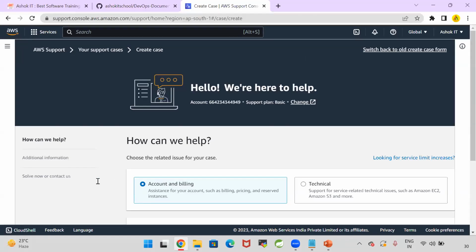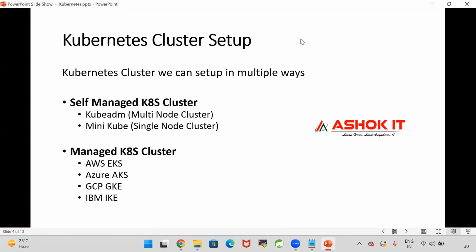We are going to do the AWS EKS cluster. Is the EKS cluster free of cost or commercial? If you go for Kubernetes also, a bill will be generated because you need to go for medium instances, and medium instances are chargeable. If you go for EKS also, a bill will be generated. So the bill is common here. If you want to run a multi-node cluster, you need to go for Kubernetes. If you go for Kubernetes, the process is difficult. As you are a beginner, you may not be able to understand that setup.